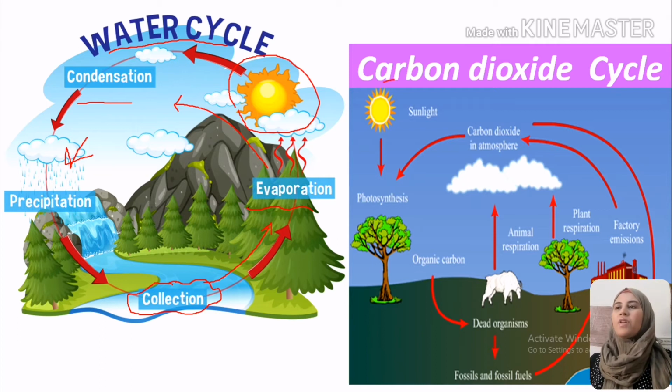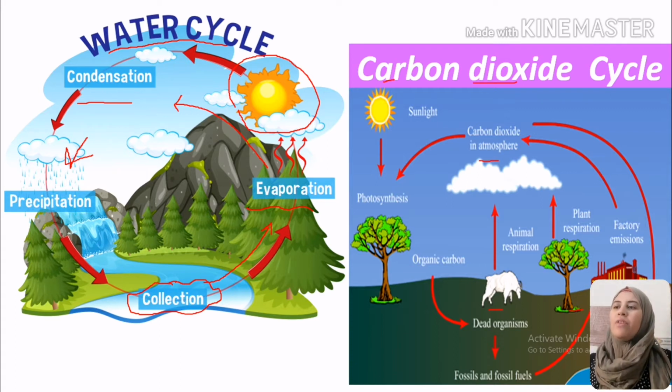The second type of cycle is the carbon dioxide cycle. We have main sources of carbon dioxide on the earth. At first we have humans. Human respiration, animal respiration, and plant respiration produce carbon dioxide. And burning fossil fuels for generating energy also produces it. All of these can produce carbon dioxide.